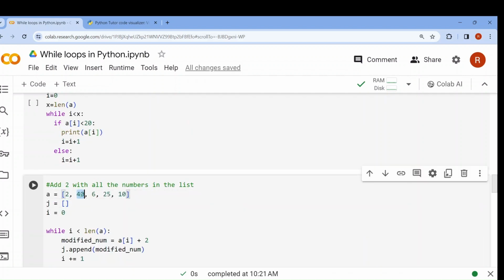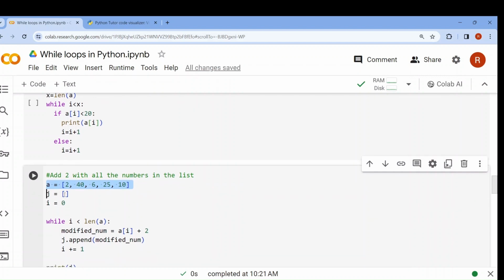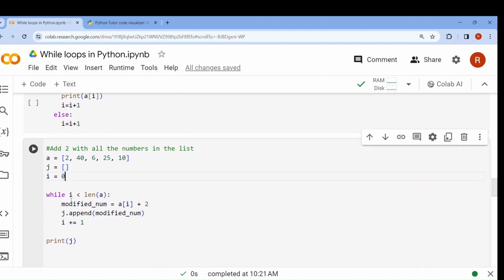Now here I have taken an input, a list in A and an empty list named J. Now I will add 2 to each of the numbers and I will keep the result in J. Okay. Now I have taken a counter first, i counter initialized with 0. Now while loop: while i less than len of A. So till the condition is met, this will be executed.